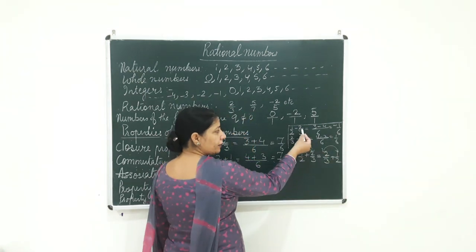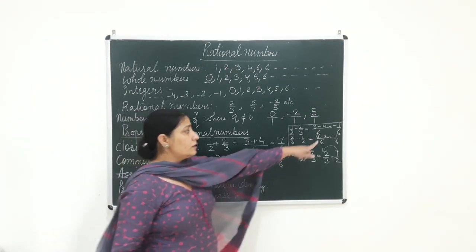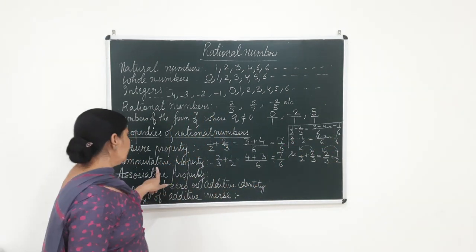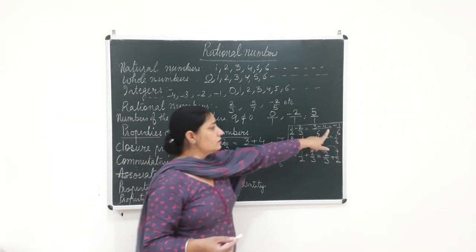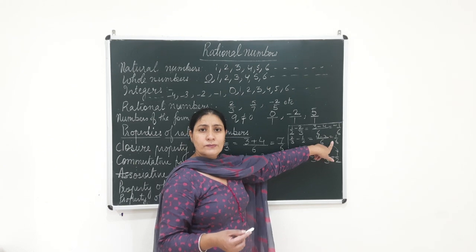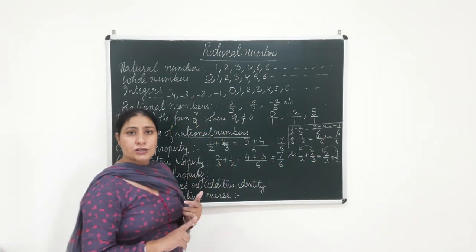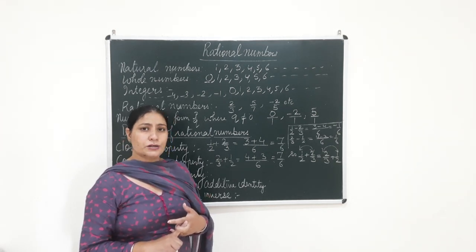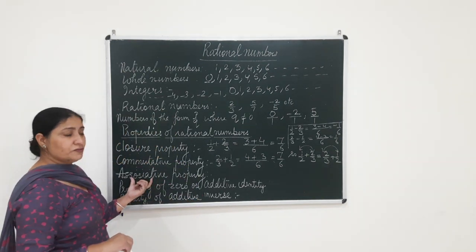So what do you find? If you subtract two rational numbers, this answer is minus 1/6, this answer is 1/6. So what do you see here? That the commutative property does not hold. 1/6 is not equal to minus 1/6. So therefore, the commutative property does not hold in subtraction. It holds in addition, but it does not hold in subtraction. Clear, beta? Next is the associative property.